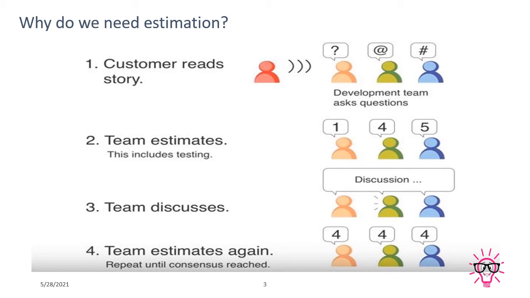Guys, Agile always says you should not do another person's job, but you can help them. If that person is busy, on their behalf you can do that job, but that may be only help. That is not your part. So this is the reason: breaking a particular story, a particular epic, or a particular requirement into smaller pieces is a job of technical team members, because they have to perform their work as per those tasks and subtasks. So you have to ask them into how many parts we have to break it down, and in every part what should we consider.